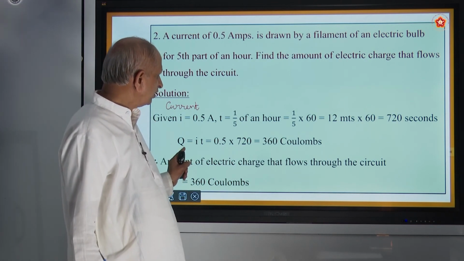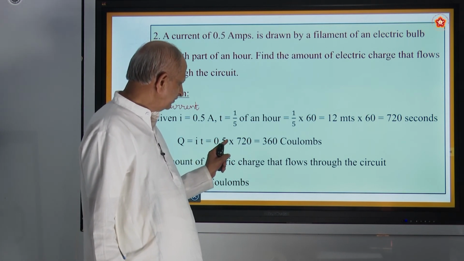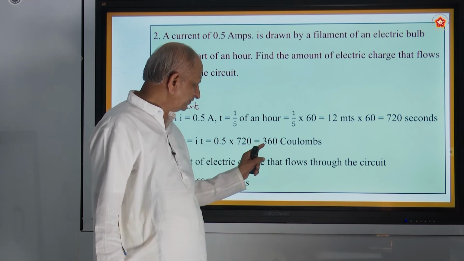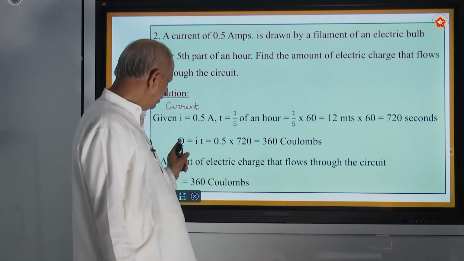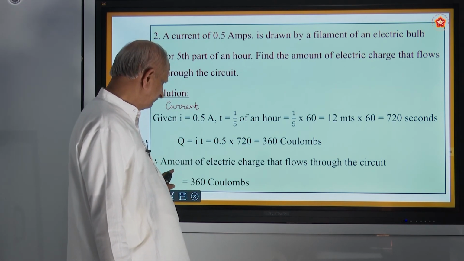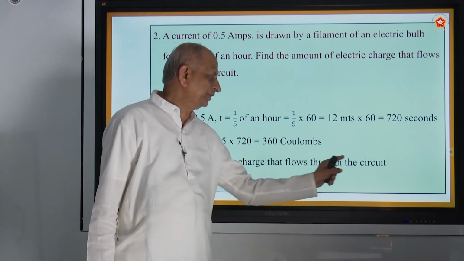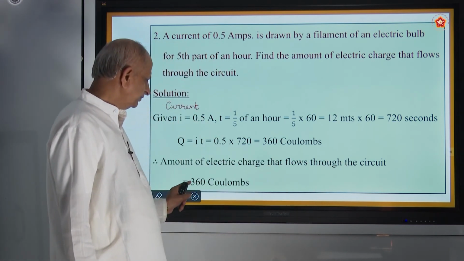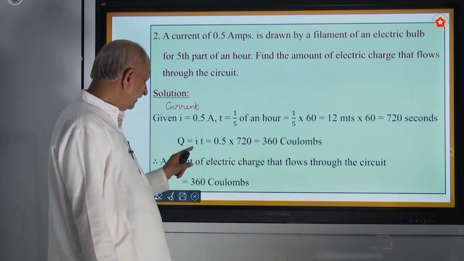And Q is equal to I into T. I is 0.5, T is 720. So the answer is 360 coulombs, the unit of charge. So the amount of electric charge that flows through the circuit is equal to 360 coulombs. Is it alright? Don't forget the formula.